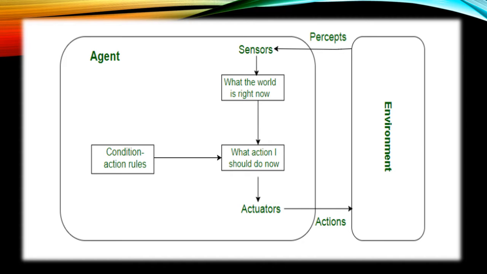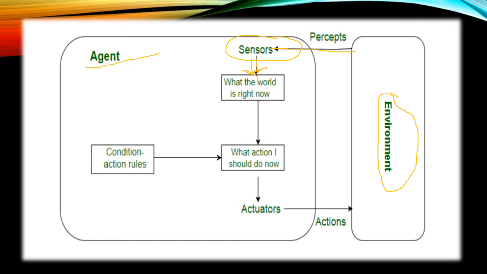This is the diagram of the simple reflex agent. As you can see here, this is the environment and this is our agent. The sensors perceive from the environment. Then it checks what the world is like right now, meaning its current situation.